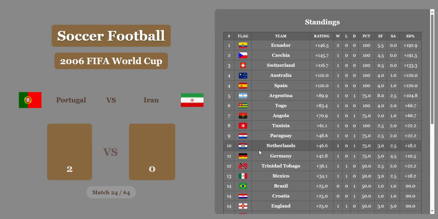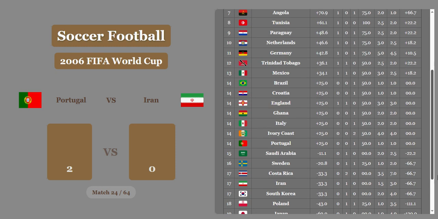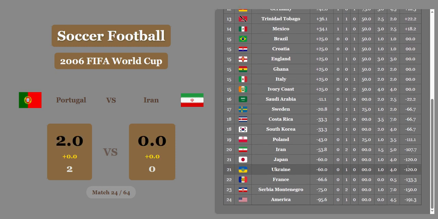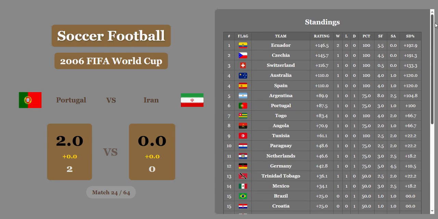Portugal versus Iran, 2-0, Portugal. And Iran struggling right now. They're going to be in 20th place after that. Portugal up in 6th, looking pretty good with 1 win and 1 draw and a rating of 87.5.